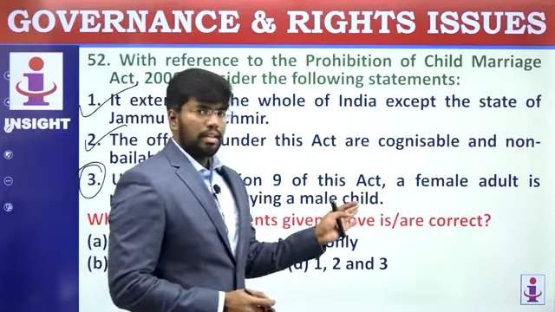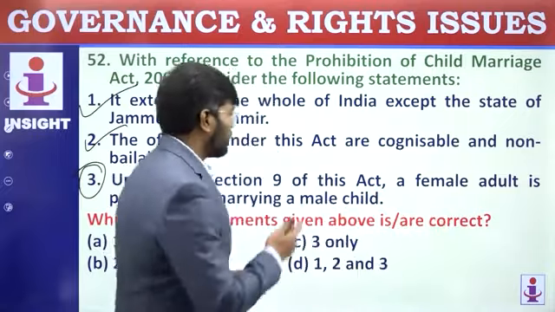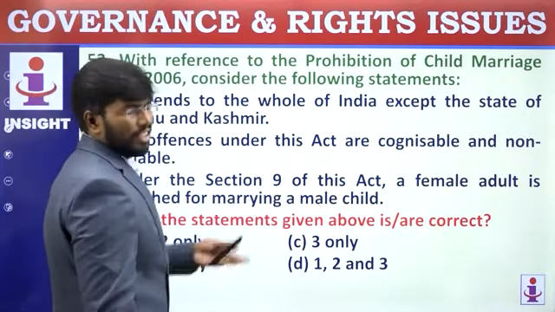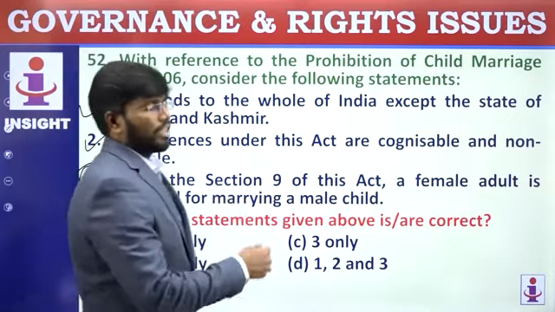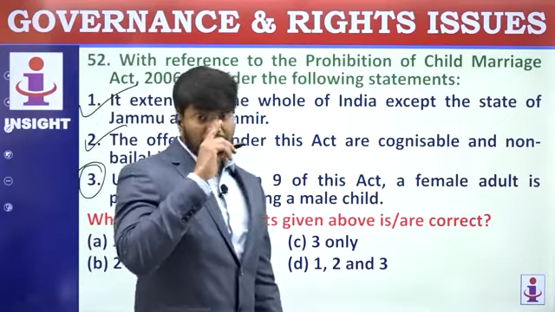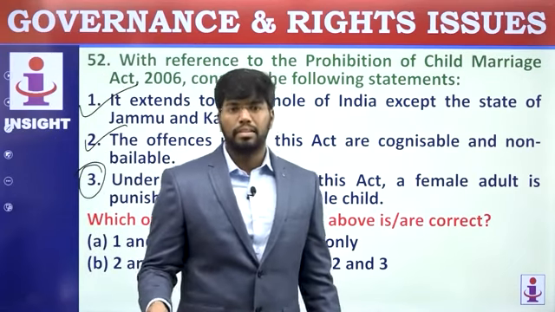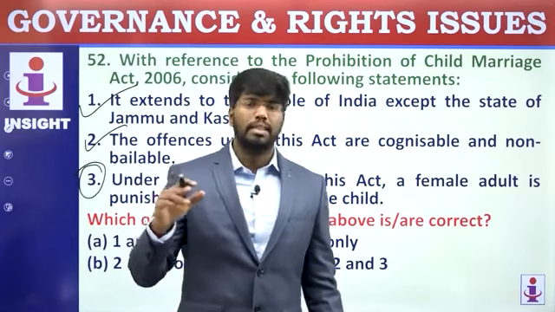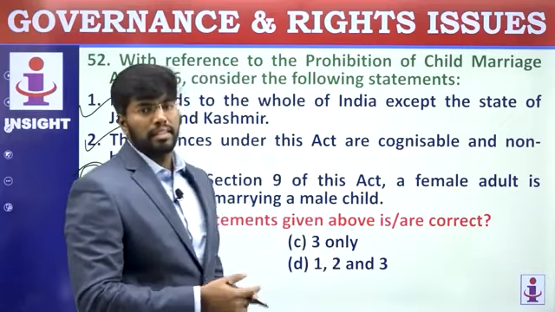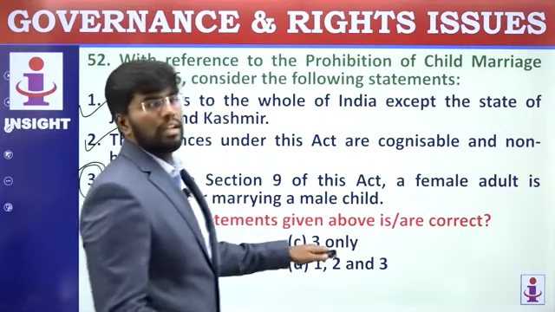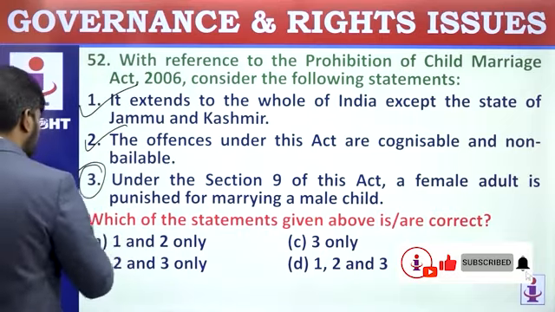So here, we can say that men's empowerment is needed. Here, female is having a liberal aspect. In the debate, they were saying that even if a female adult is marrying a child, it is due to family compulsion. That's why we have not put women behind bars, vice versa. We have made it only in one dimension. So third statement is wrong. 1 and 2.